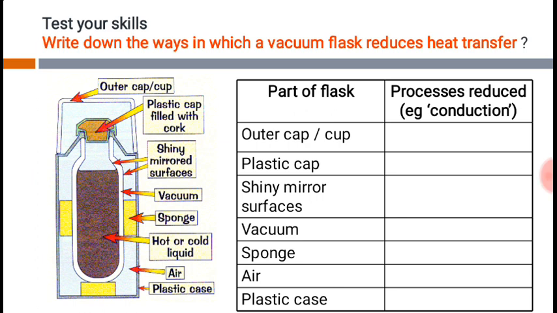You have to write next to each part, each segment, for example this outer cap, how it reduces the heat transfer, either through conduction, convection or radiation. Similarly you have to write for the plastic cap, the shiny mirror surface, vacuum, sponge, air, and plastic case.